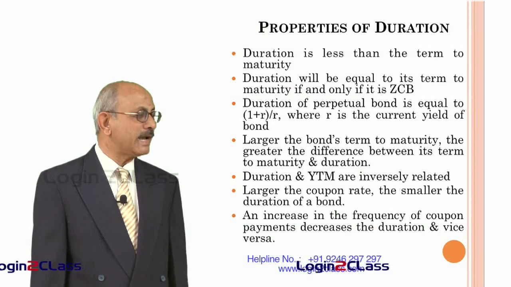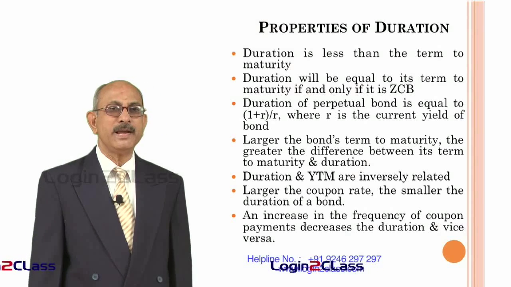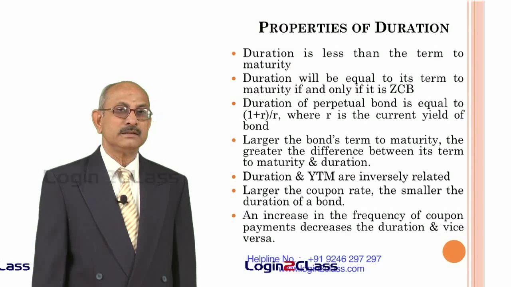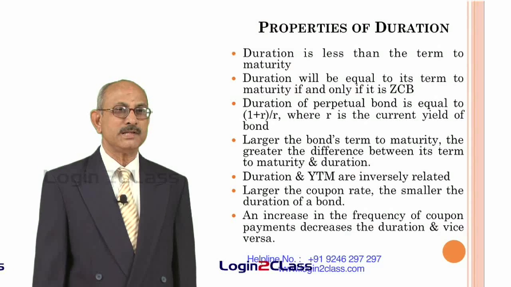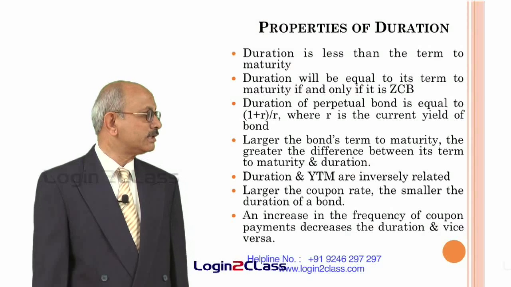So, instead of making annual payments, if the bond payments are semi-annual, that is half yearly, then the duration of the bond decreases, and if the payments become less frequent, that means instead of yearly payment, if the payment becomes once in 2 years, then the duration of the bond will go up.